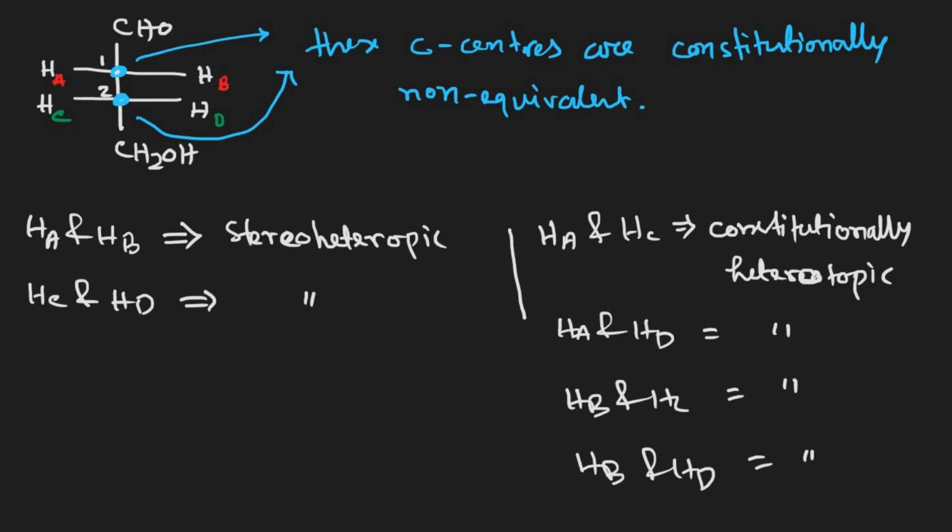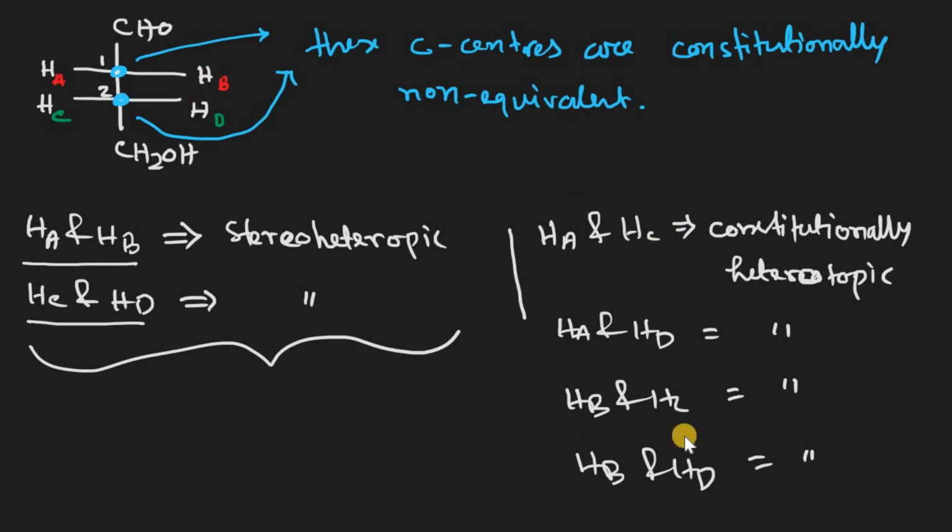So to find out the topic relationship, we have to find it between HA and HB, and HC and HD. We cannot determine any topic relationship between HA and HC, or HA and HD, or HB and HC, or HB and HD.